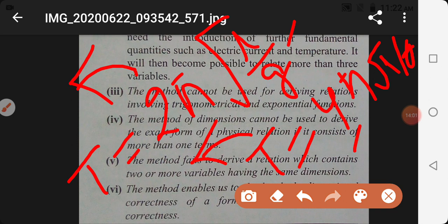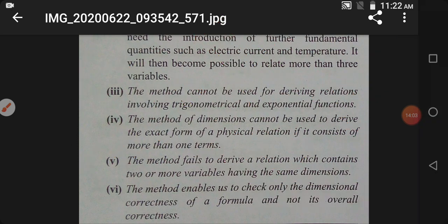So this is one of the limitations of dimension analysis, that we cannot check the exact relation, we can check only dimensional correctness. Okay, so this is for today, and this whole topic, limitation of dimensional analysis, is very important.